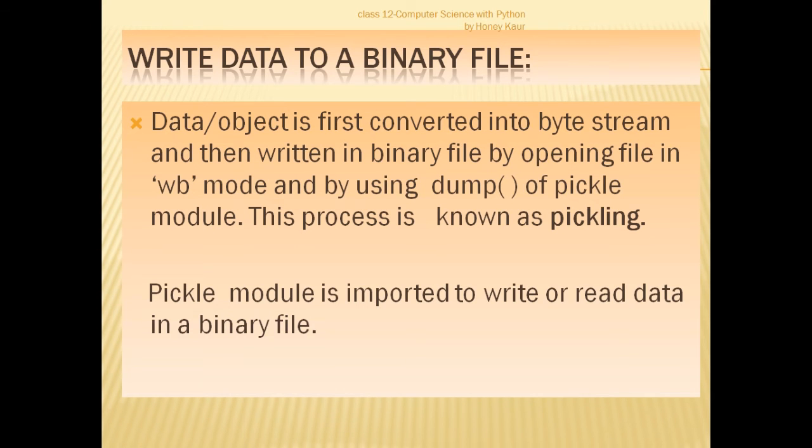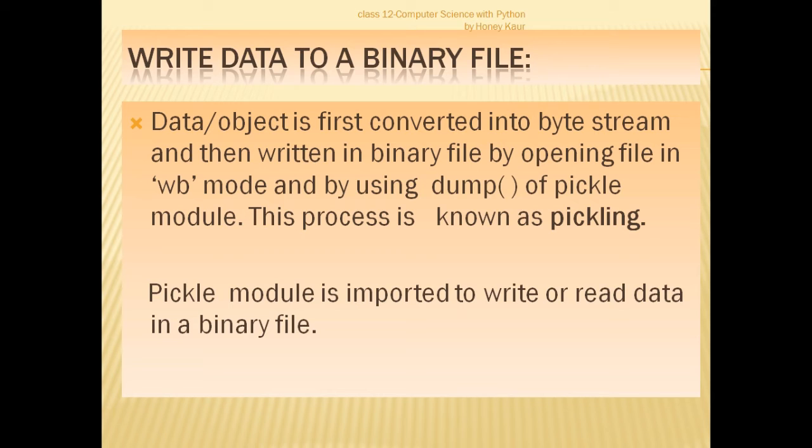Coming to writing data, the second operation of the binary file. Writing means when we have to write something into the binary file in memory, and this writing is in 0 and 1 form. So data or object is first converted into byte stream. Whatever we type on the interactive screen as input is first converted into byte stream, in the form of 0 and 1, and then written in the binary file, because the binary file understands only 0 and 1. This is one machine language.